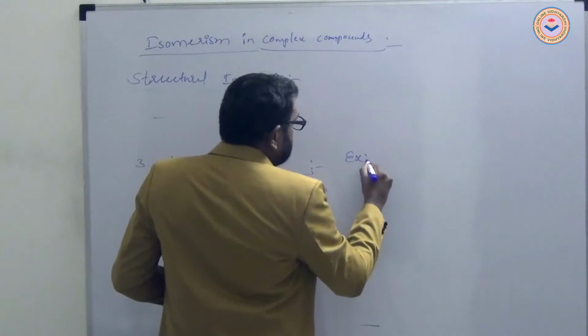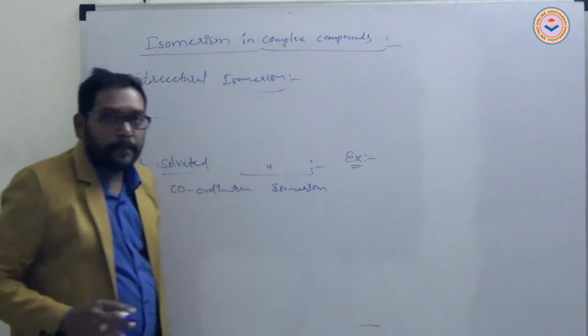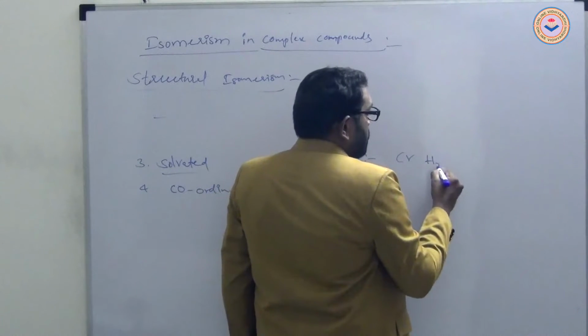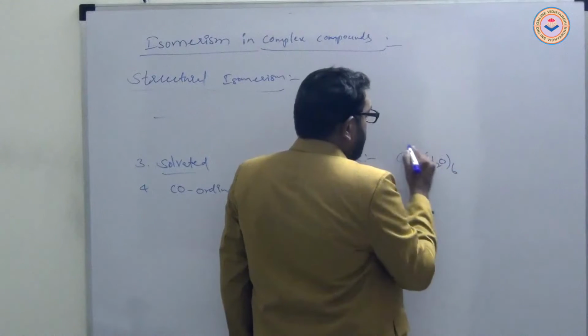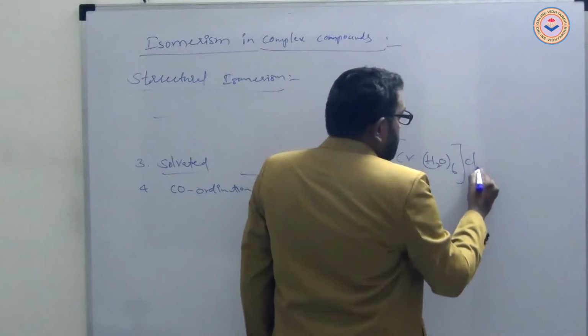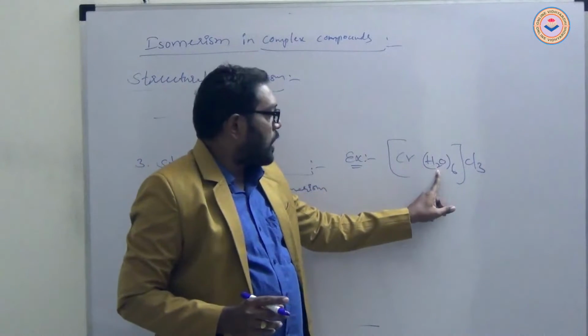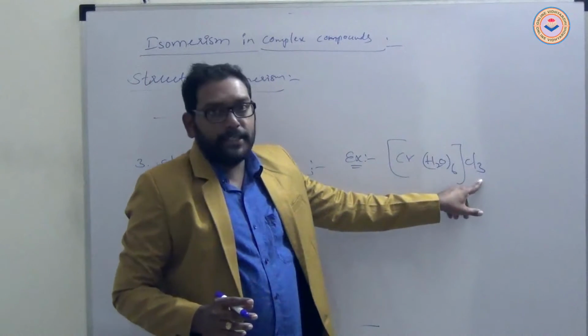Example. Chromium with hexaaqua chromium chloride.